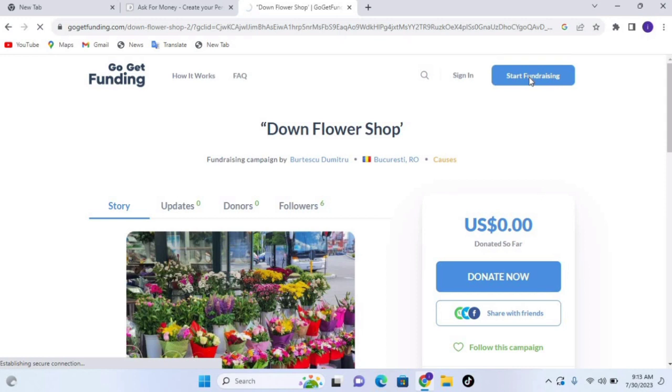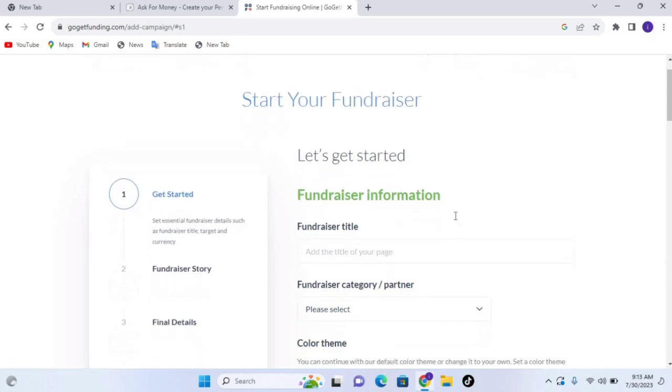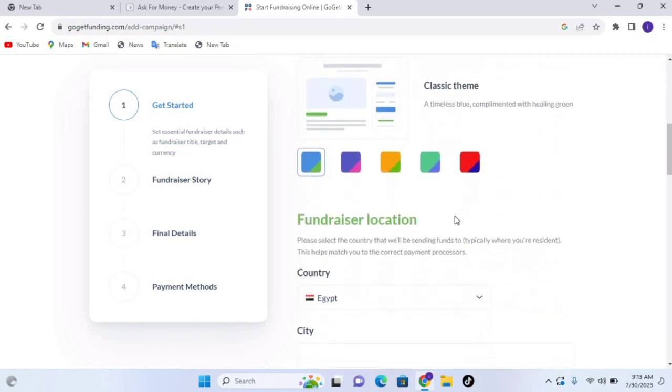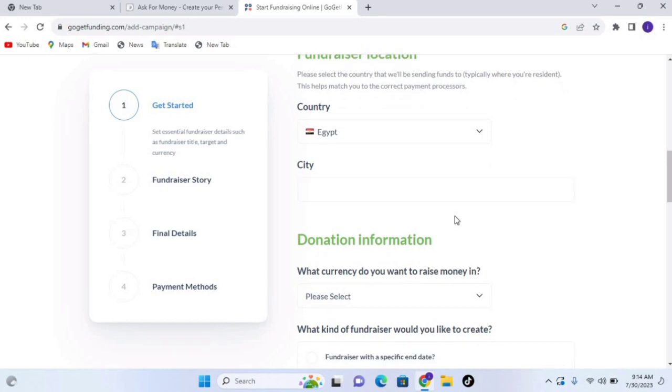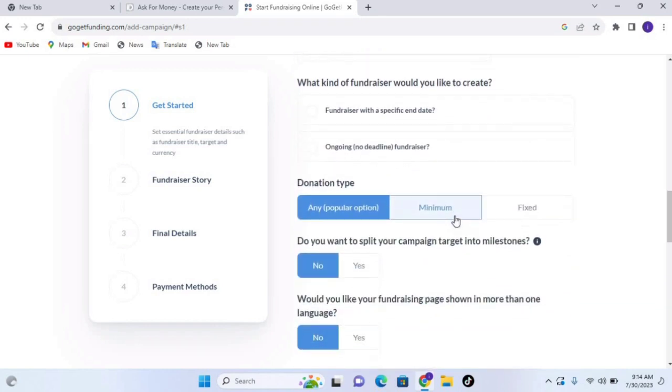So how are you going to go about this platform? You just start fundraising. When you click here on start fundraising, you see, let's get you started. Then you state the title of your fundraising, what you actually need, and describe it well. You scroll down and select your country, any country, Ghana, Egypt, US, every country is included.